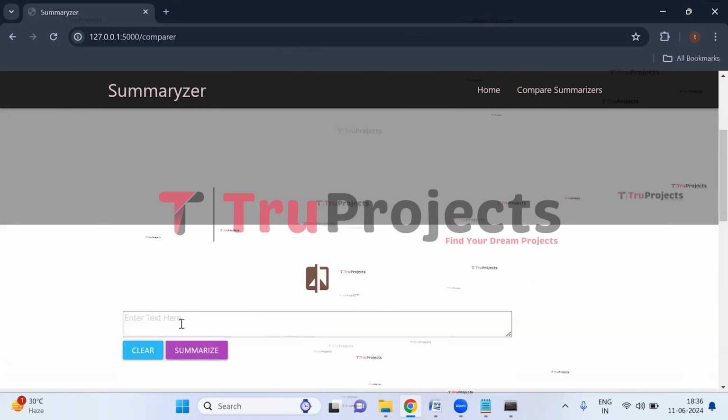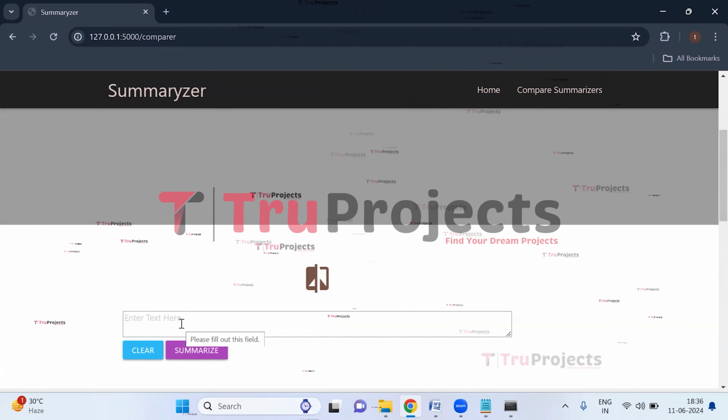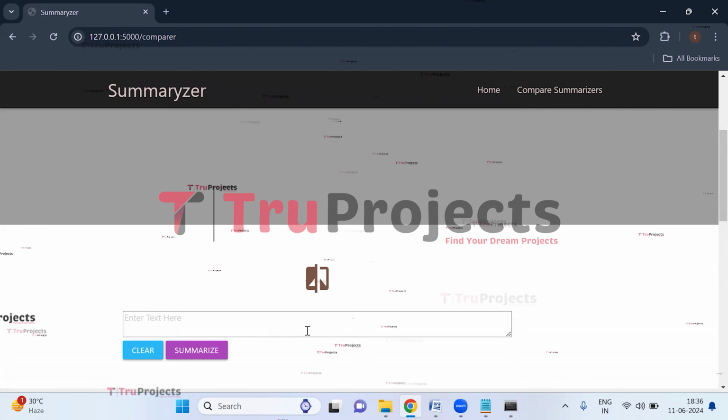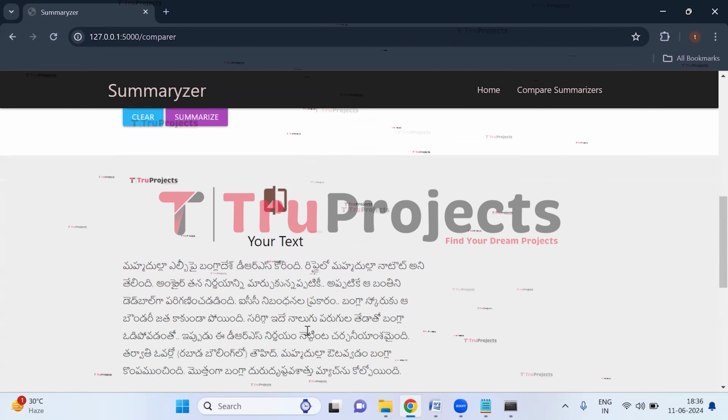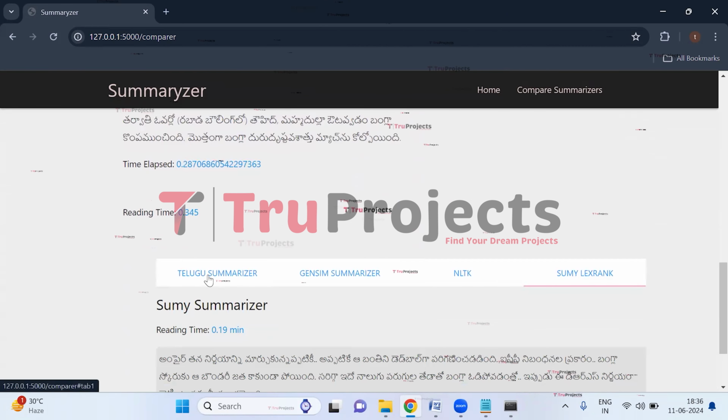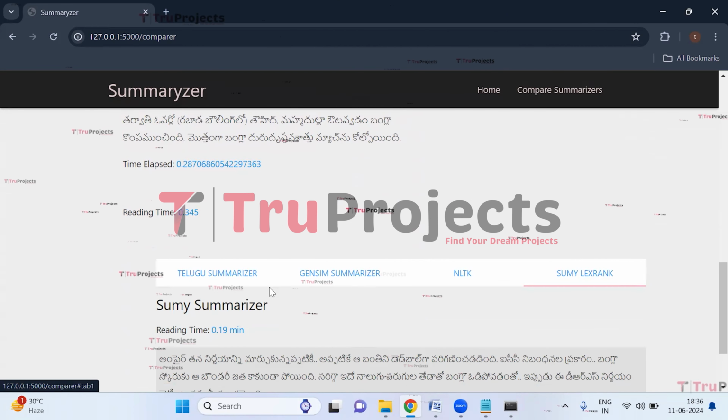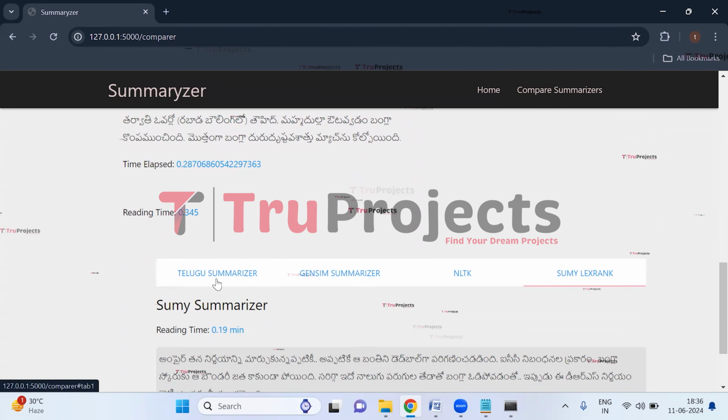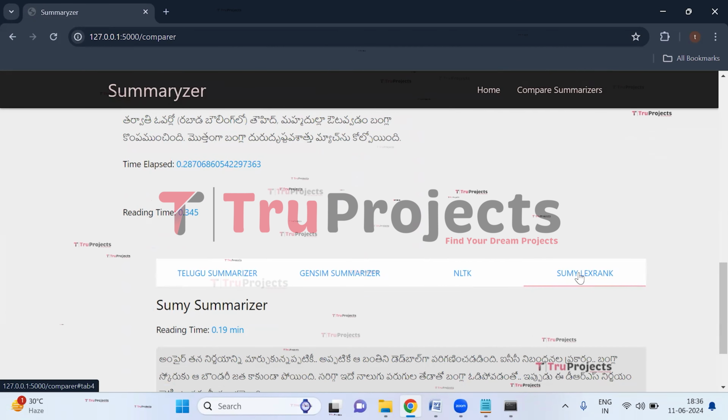So in this way, we can enter more Telugu news and we can check these summaries. We can compare the summaries. We can get the Telugu summary by the Telugu summarizer, Jensen summarizer, from the NLTK and from the Sumi Lex rank also.